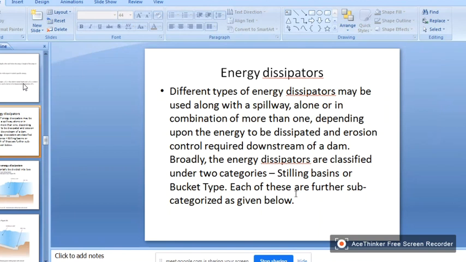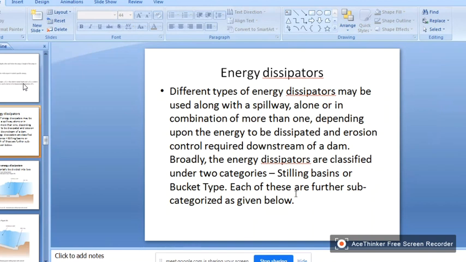So in the last class, I told you that there are three parts in a chute spillway. One is the inlet part, where the length of the crest can be calculated using a discharge formula. Then the channel section is designed similar to the design of an open channel canal using Manning's equation, that is, the economical section and the permissible velocity. There are two methods.